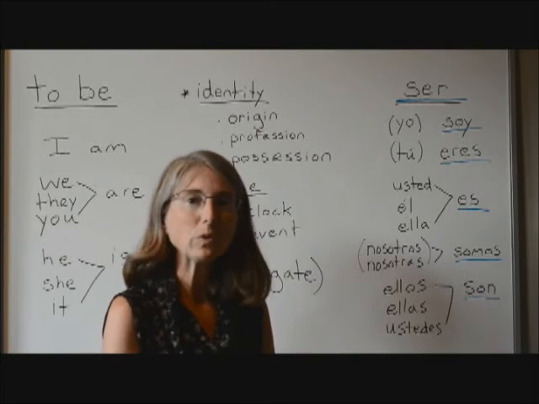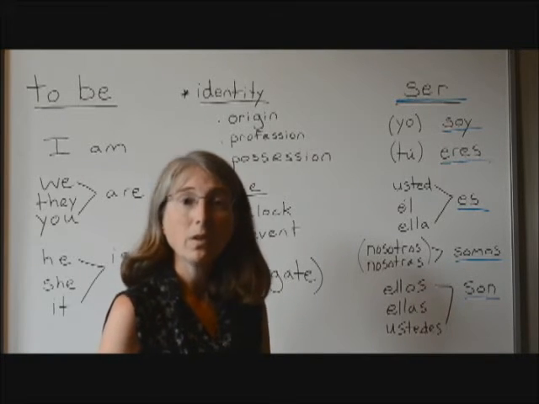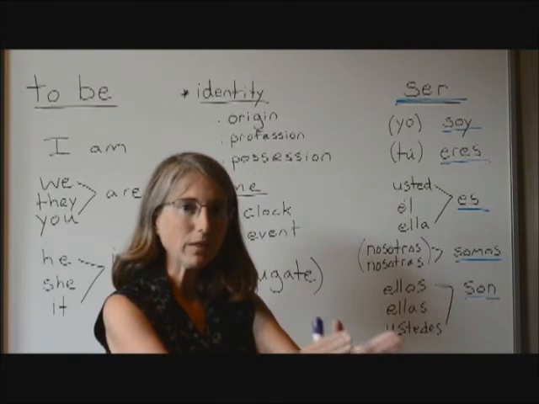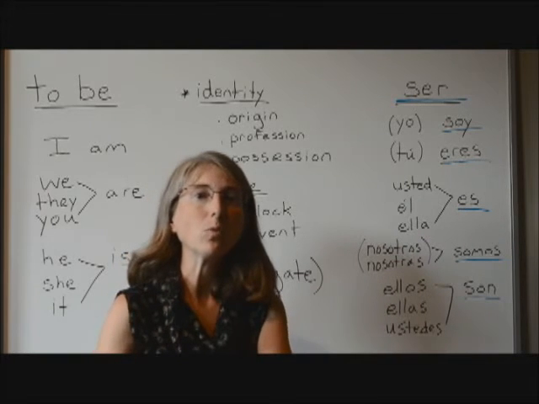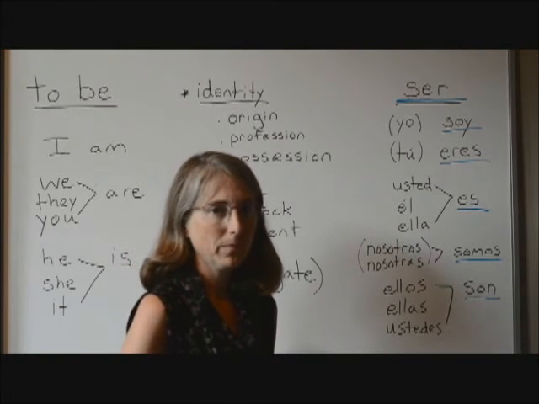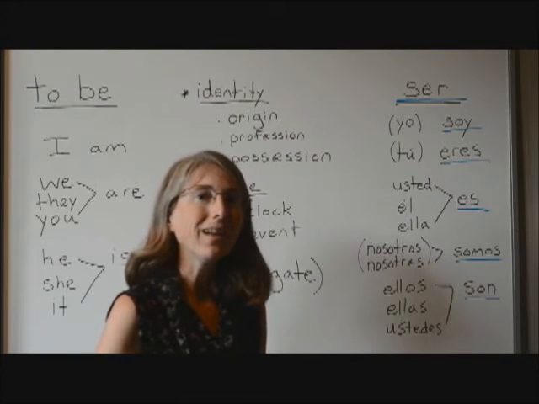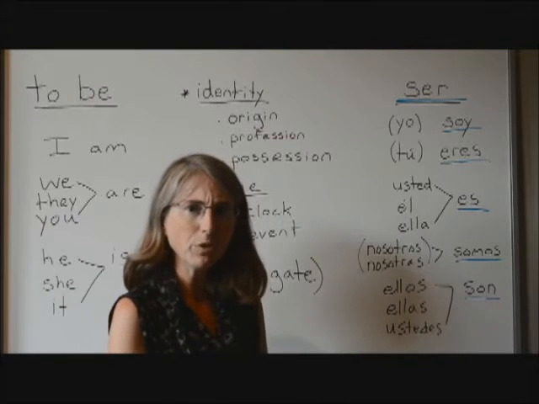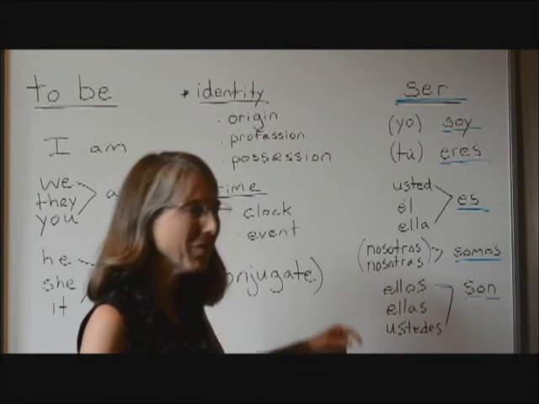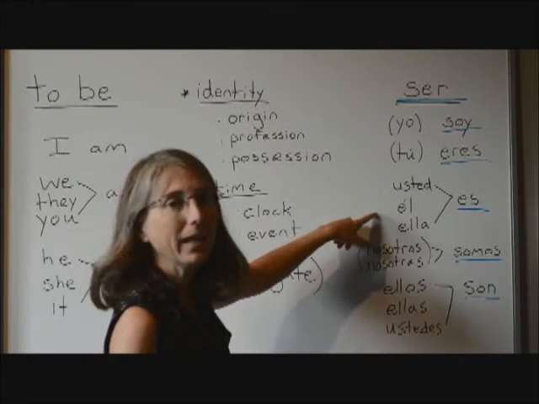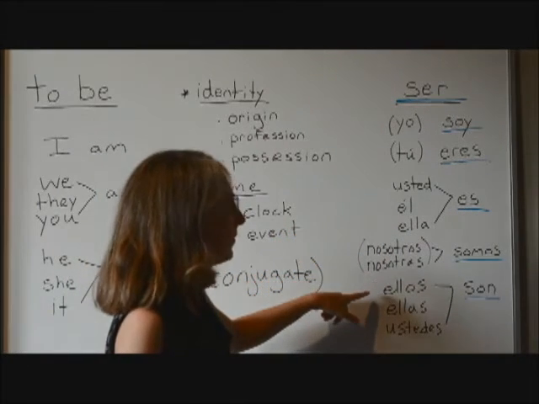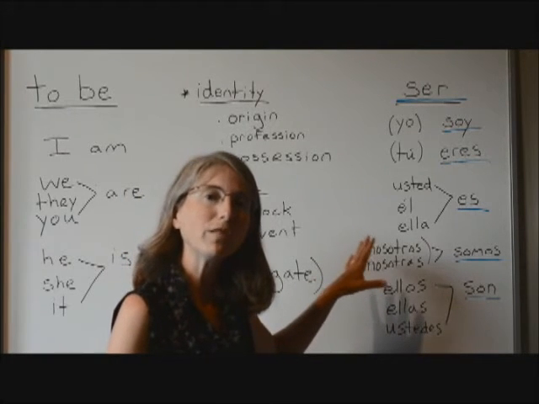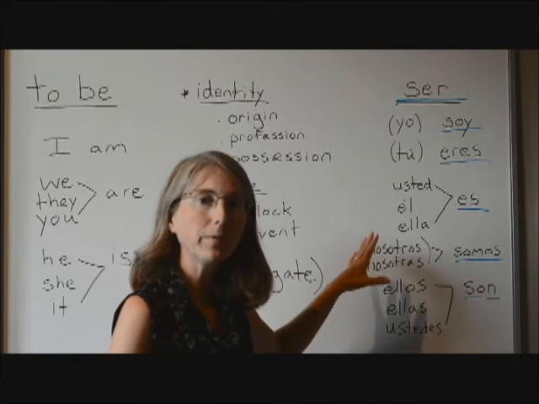Now I'm talking about them. So am I going to use first person, second person, or third person? First person is when I'm talking about myself. Second person is when I'm talking directly to somebody. Third person is when I'm talking about someone. So I'm talking about Javier and Ana. That means I'm going to use a third person pronoun to talk about them. Our third person pronouns, if you remember from the other video, are él, ella, ellos, and ellas. Okay? So which one of those is the best choice to substitute for Javier and Ana?